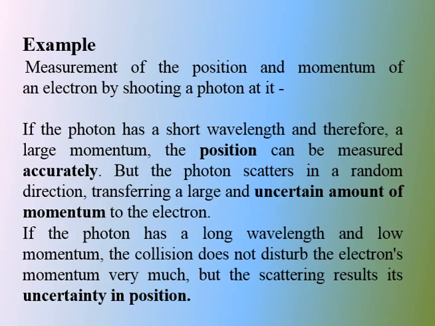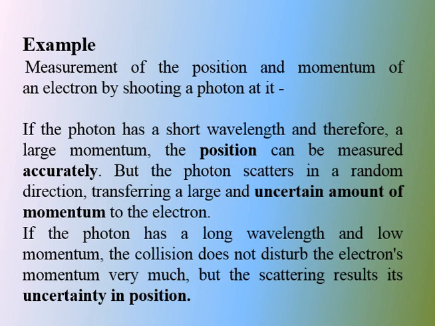Example: measurement of the position and momentum of an electron by shooting a photon at it. If the photon has a short wavelength and therefore a large momentum, as you know, wavelength and momentum are inversely proportional by the formula lambda equal to h upon p, where h is constant.